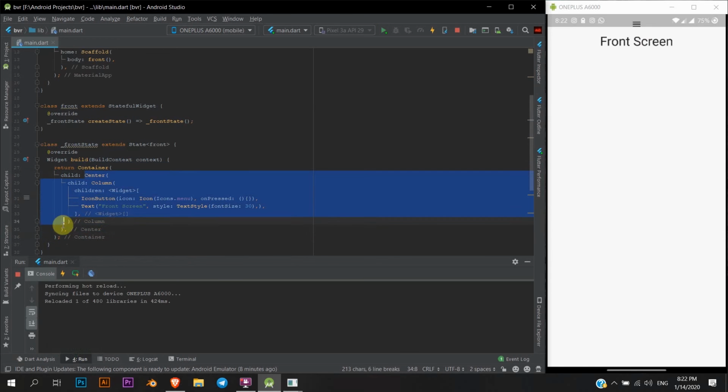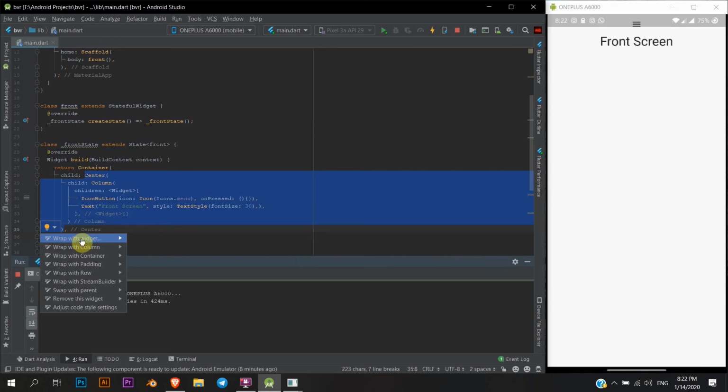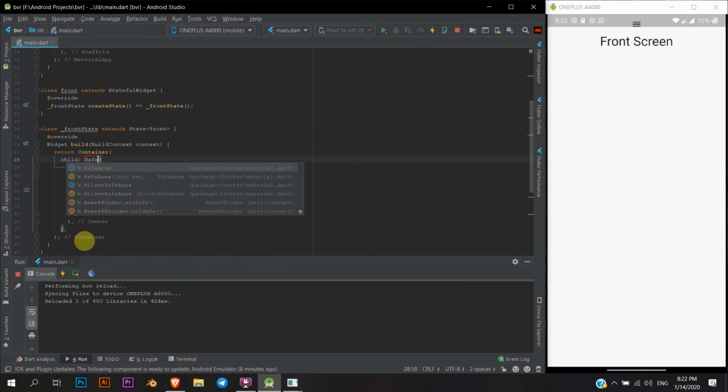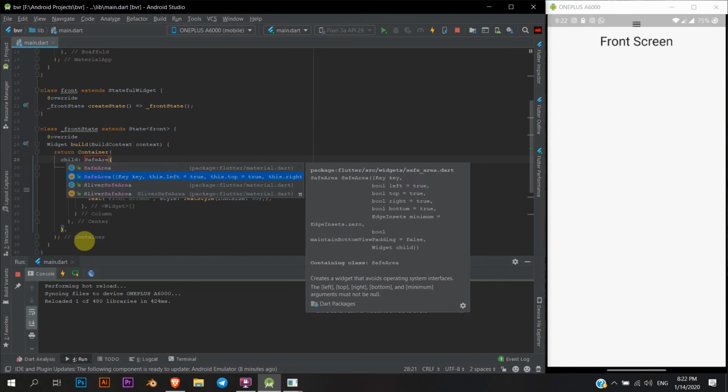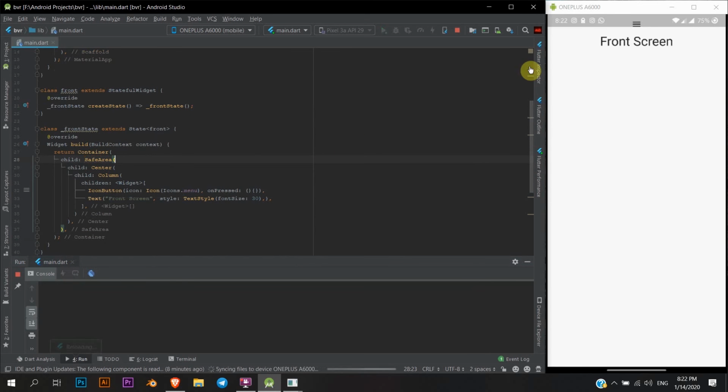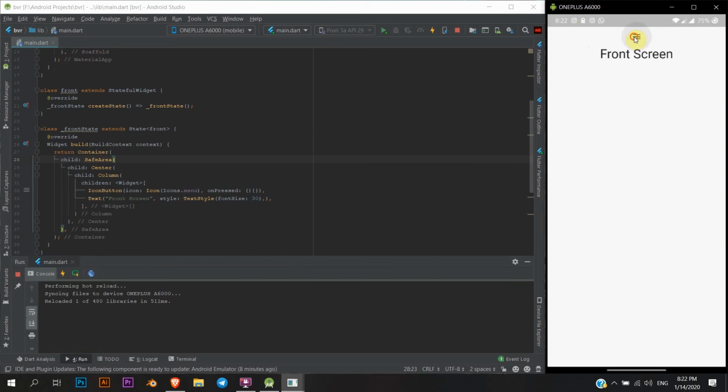Go to center. I'm gonna add it to a new widget called safe area. So what this safe area does is it just takes in the aspect of this notch, which is on my screen right now, but you can't see that. And like any edges, curved edges and everything, it's gonna take into account of all that, and it's gonna make it over here. So you can see this button is working for now.